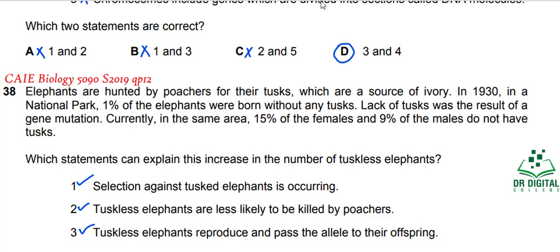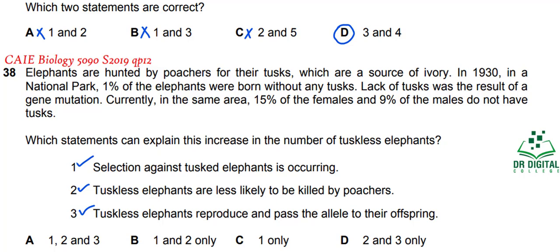So A, 1, 2 and 3, all the 3 statements are correct for the natural selection process. So answer A is correct for question 38. B is wrong because it is not including statement 3. C is wrong because it is not including statements 2 and 3, and D is wrong because it is not including statement 1.